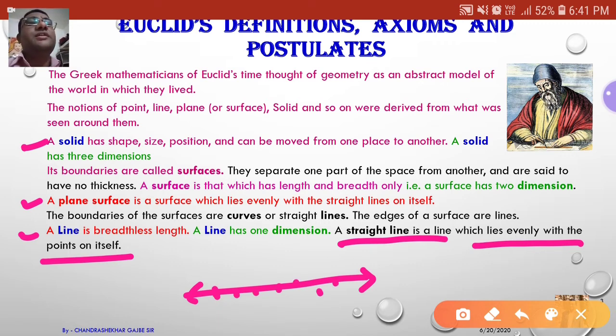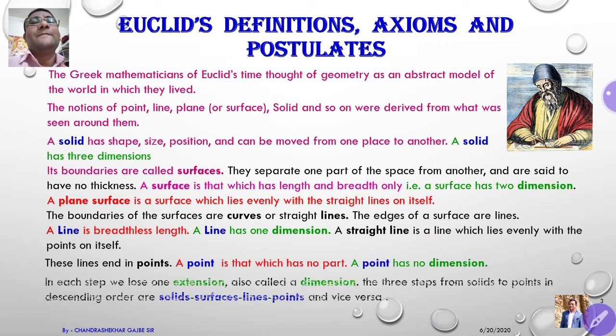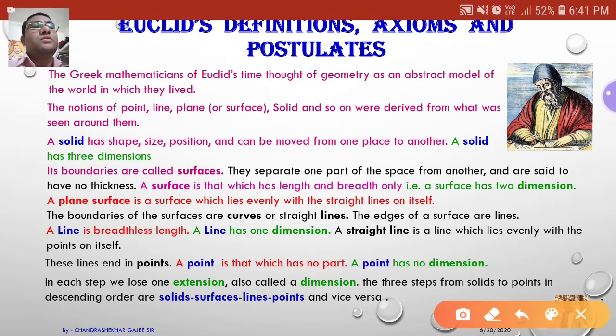So a straight line will have infinitely many points on itself. Next point is points. These lines end in a point. When we draw a line, that line will end in a point.